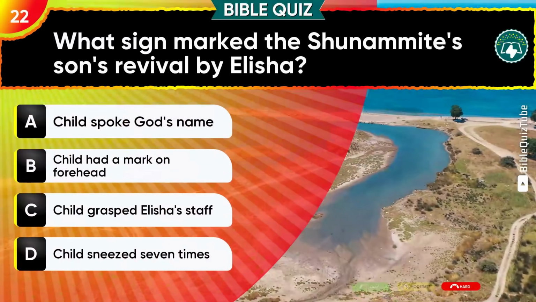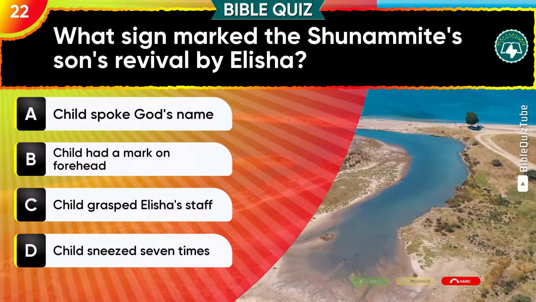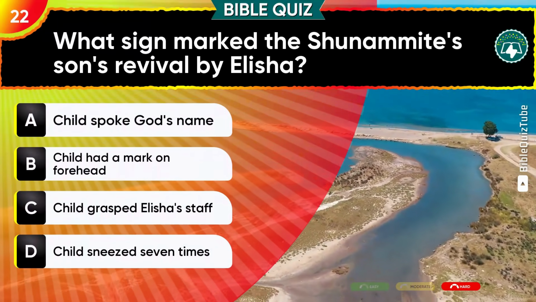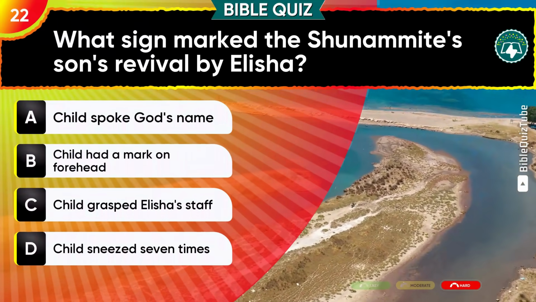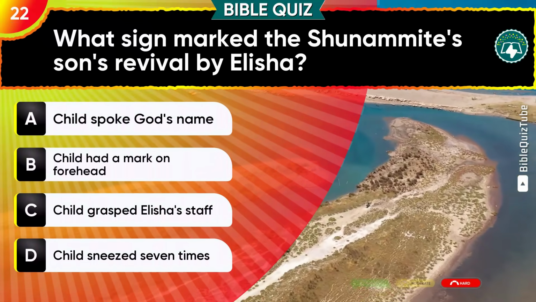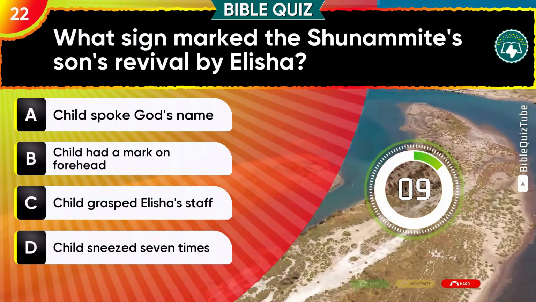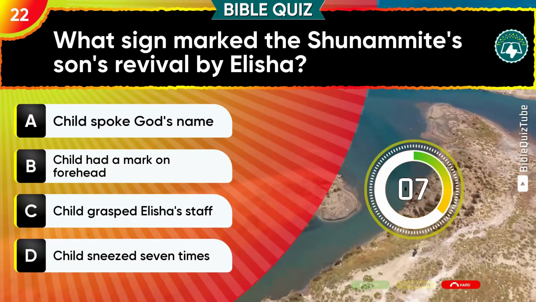Question 22. What sign marked the Shunammite son's revival by Elisha? A. Child spoke God's name. B. Child had a mark on forehead. C. Child grasped Elisha's staff. D. Child sneezed 7 times.